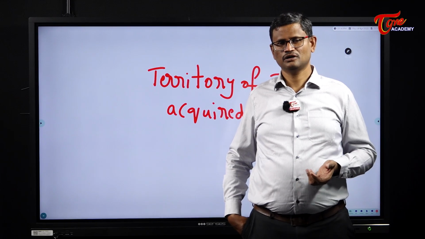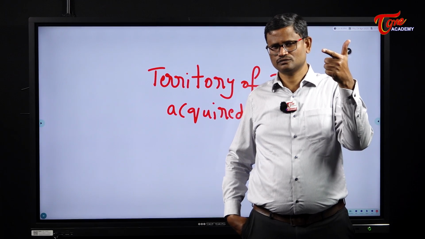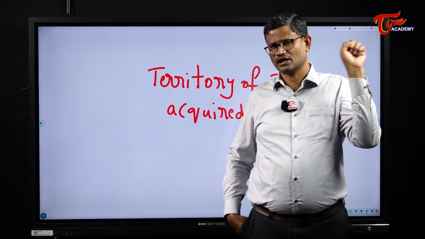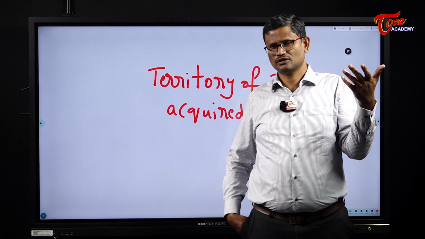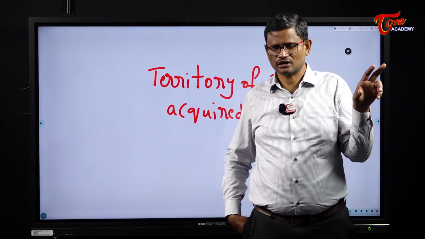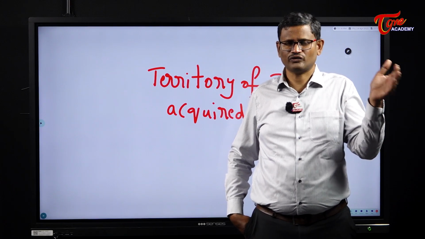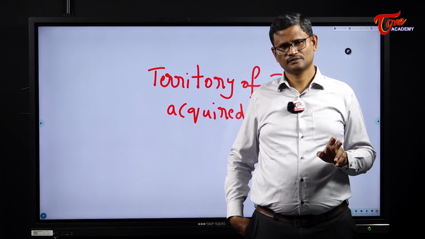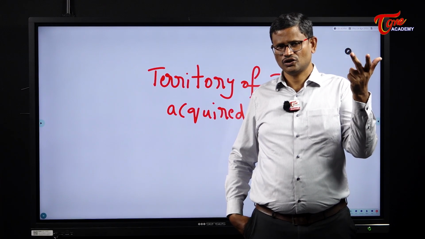For example, we have acquired Goa, Daman and Diu, Pondicherry from foreign countries. From Portugal, we have acquired Goa, Daman and Diu. From France, we have acquired Puducherry. So these are called acquired territories. Earlier we had acquired territories. Later on they were made into union territories. Goa was made into a state. As of today, we don't have acquired territories. So that's the difference between acquired territories, states, and union territories.